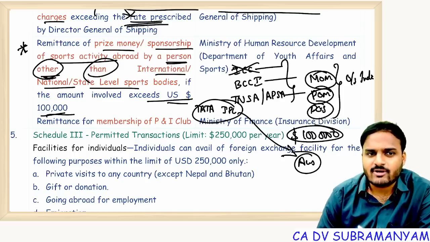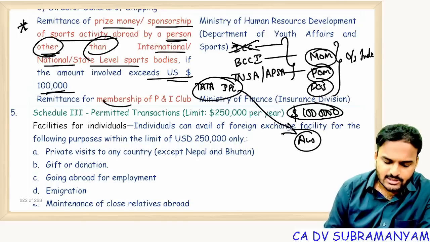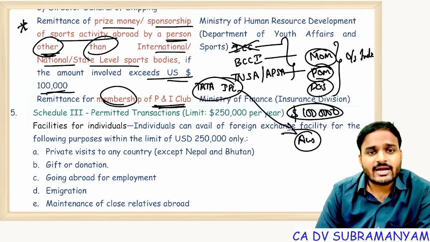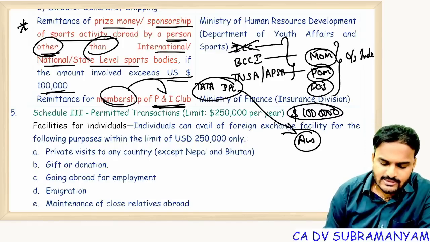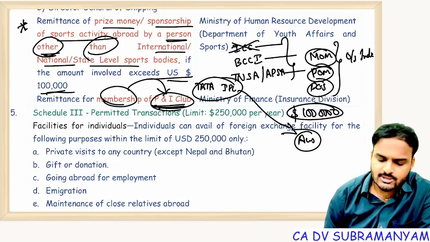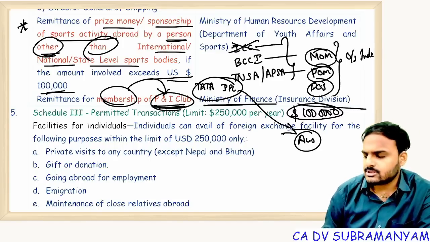Remittances for membership fees of Protection and Indemnity Club, the P&I Club. For getting membership of this club, if you want to withdraw foreign exchange, you can, but Ministry of Finance permission is required.